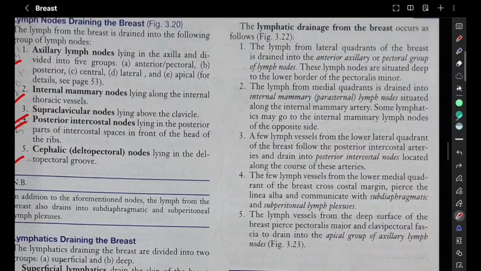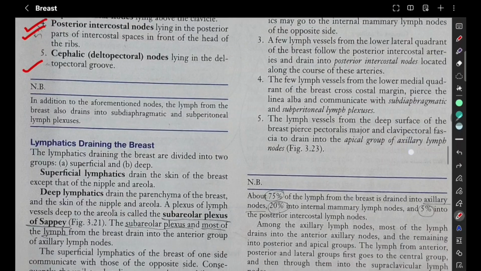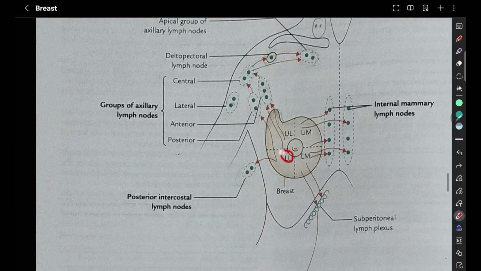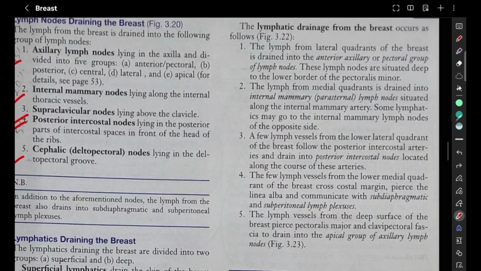Next, a few lymph vessels from the lower lateral quadrant of the breast follow the posterior intercostal artery and drain into posterior intercostal nodes located along the course of the artery. So where is lower lateral? This is LL, that is lower lateral. It is going to drain into posterior intercostal lymph nodes. So from lower lateral to posterior intercostal lymph nodes.